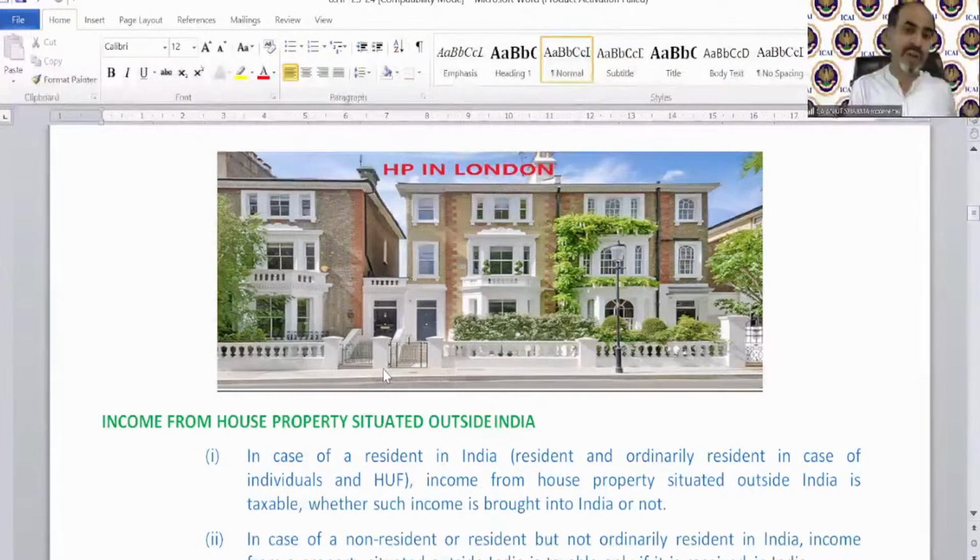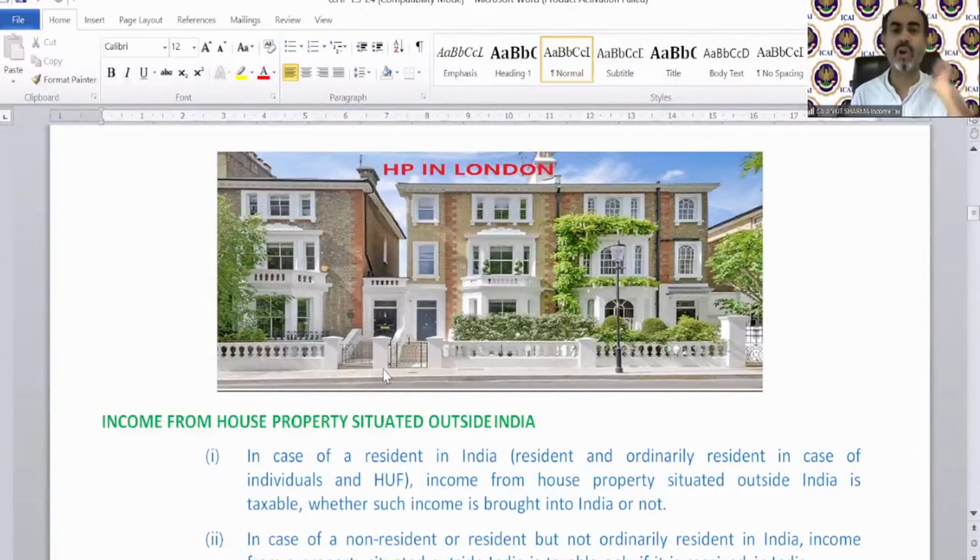Assume that the house property is in India; whatever treatment we give it as per the Indian provisions, the same provision is going to be applied to properties situated outside India. But it will be taxable depending upon the residential status of that assessee. To tax a residential or commercial house property outside India under income from house property, that is only possible depending upon the residential status of that person.